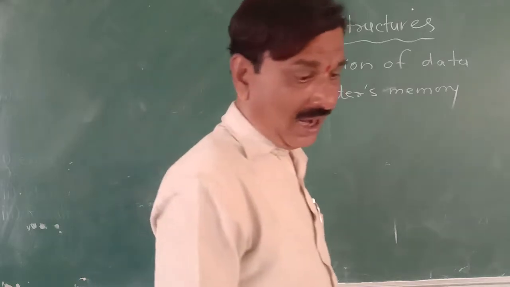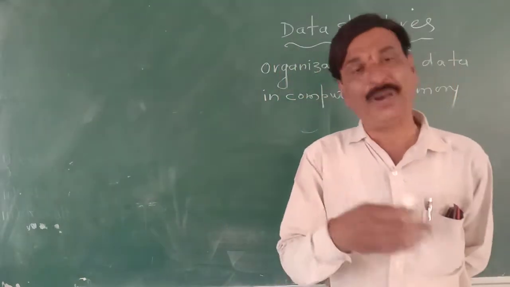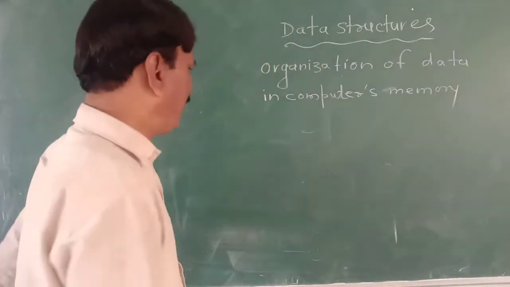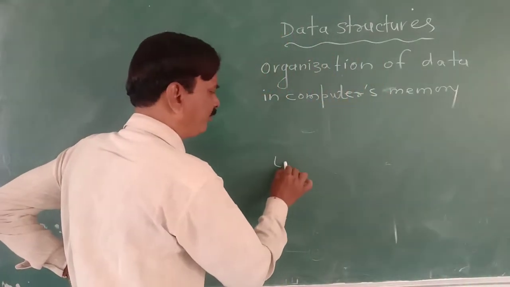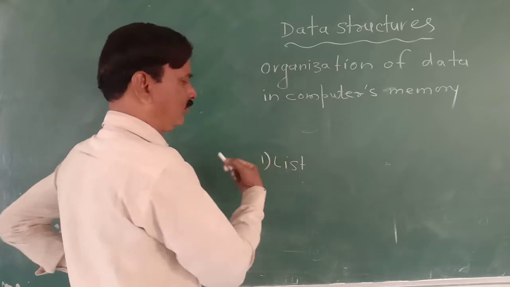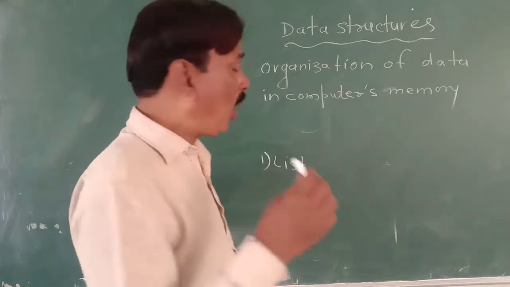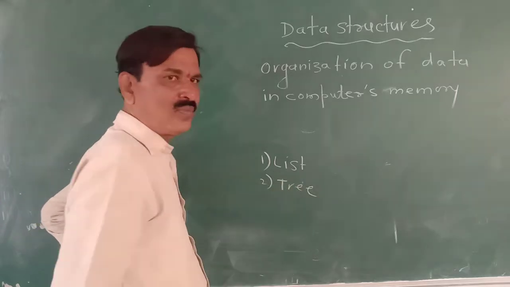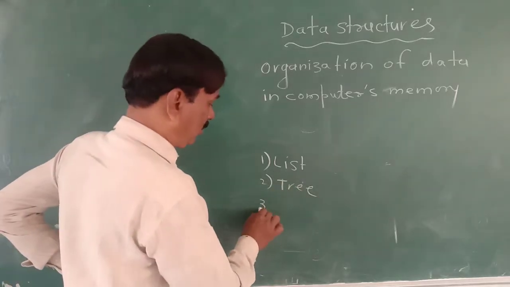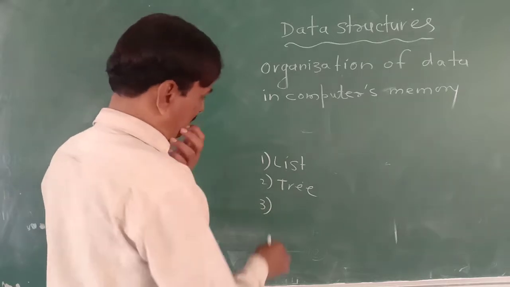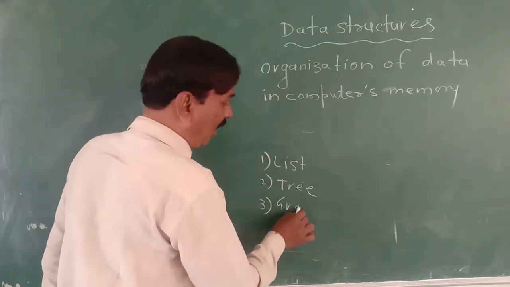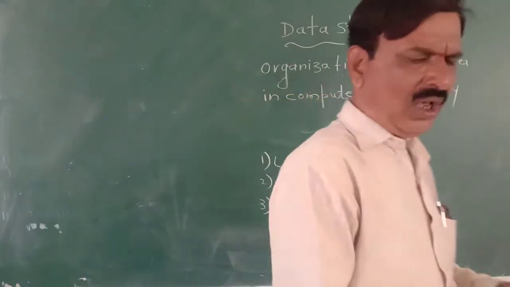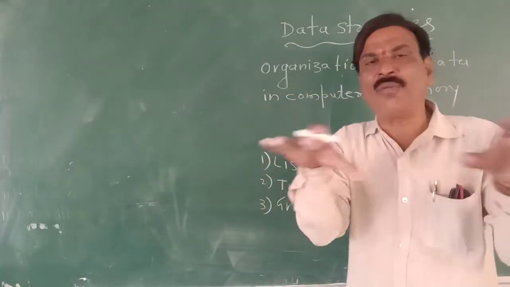We know that data can be organized on plain paper in various ways. For example, we can prepare a list, we can draw a tree diagram, we can create or plot a graph. So all these are organization of data.